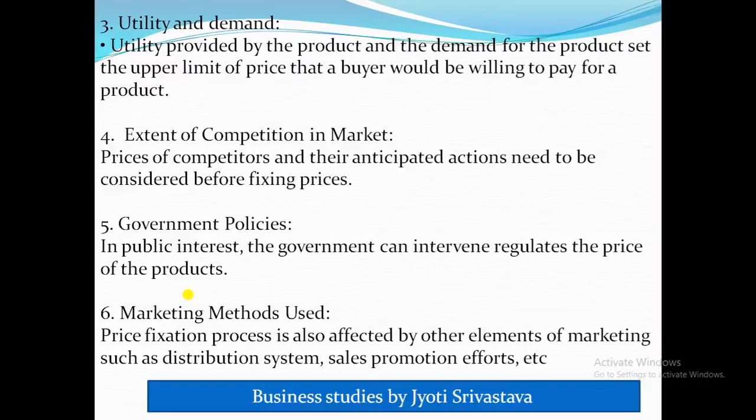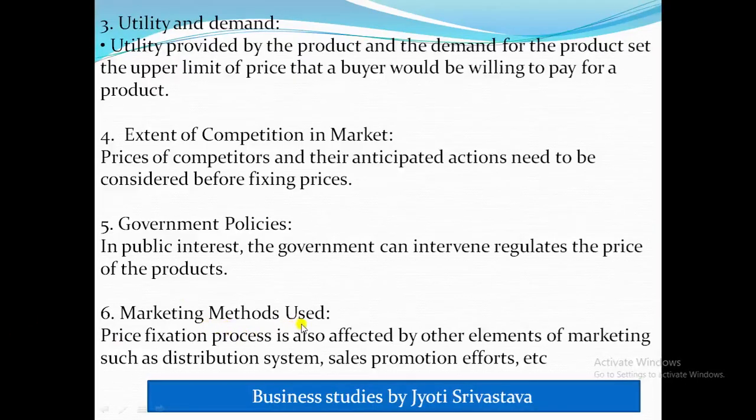Then government policies. In public interest, the government can intervene and regulate the price of the product. In order to protect the interest of the public against unfair trade practices, the government regulates the price. With government intervention, there can be a check on the price of common essential products. And what are the essential products? Such as medicine, petrol, LPG, etc. So the company should not charge an unfairly high price, otherwise it would invite government action.